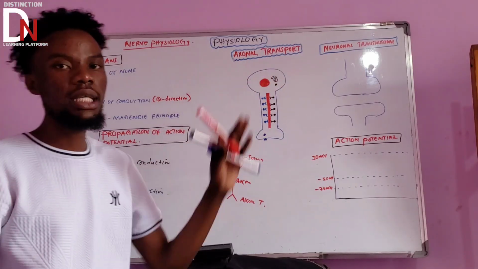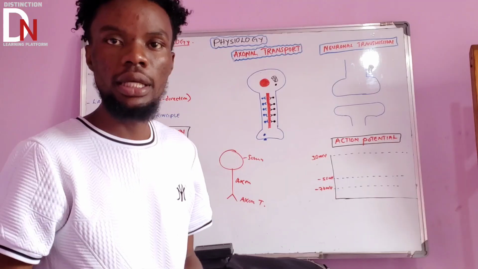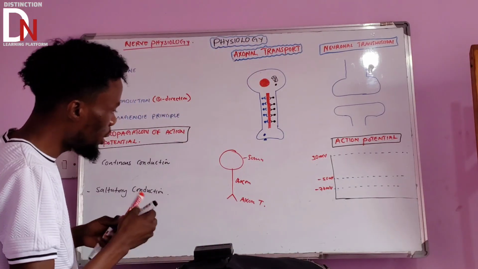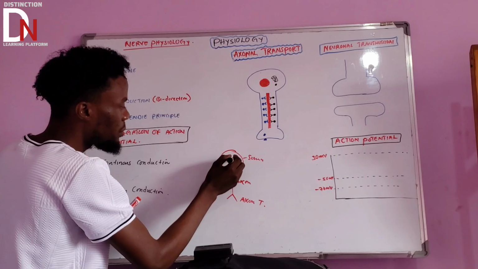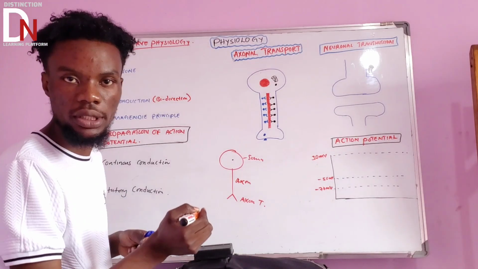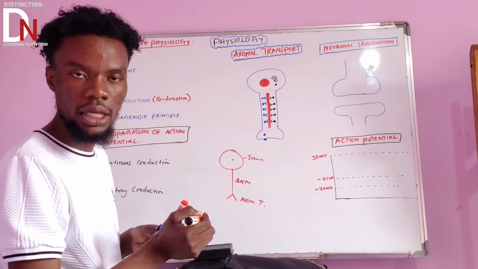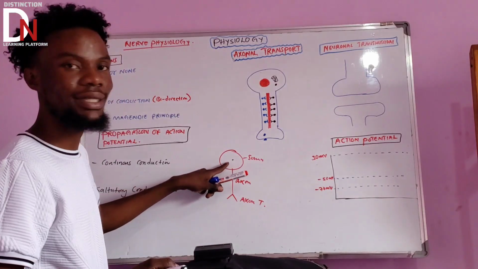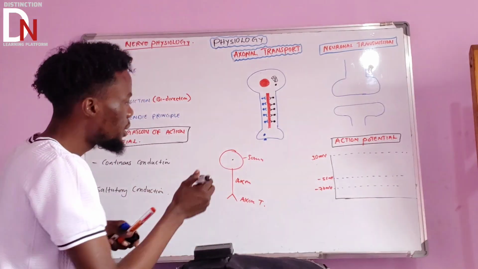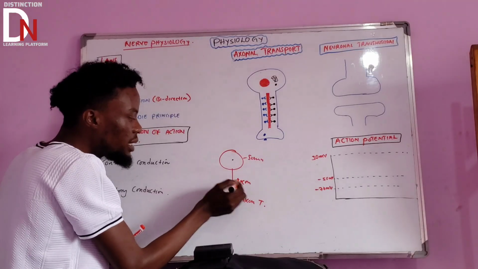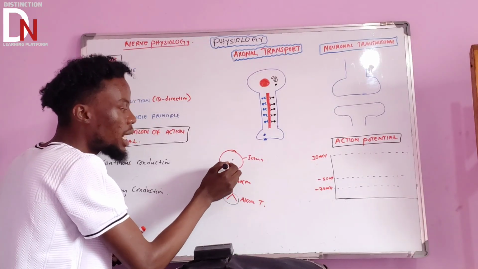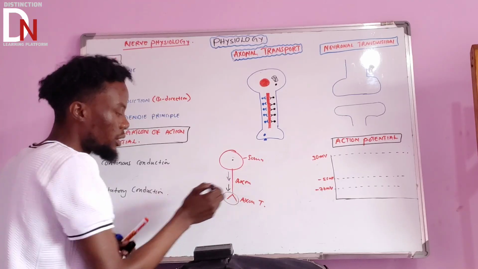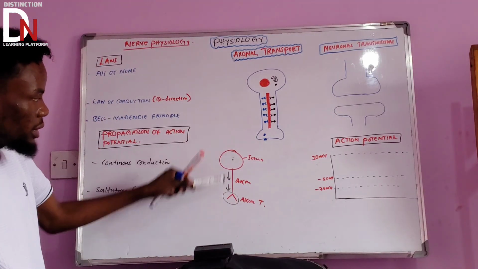This axonal transport means it's a type of transport where there will be substances that are made in the cell body, because the cell body is the one that synthesizes a lot of structures, proteins, neurotransmitters, everything. They're going to be made by the cell body. Now if these things are needed in the axonal terminal, they have to be transported from this cell body, going in this direction. This is the transport.